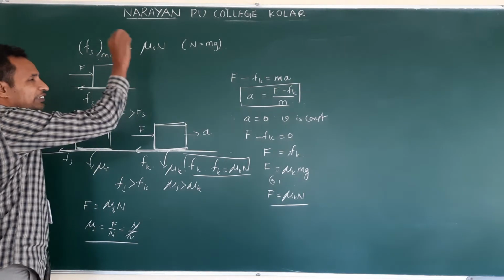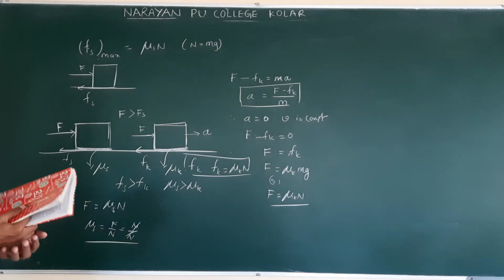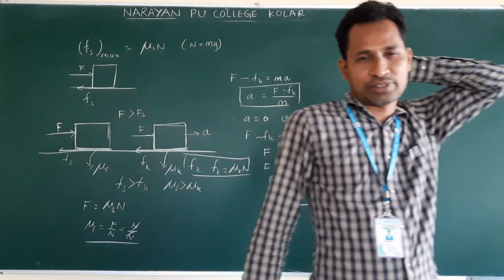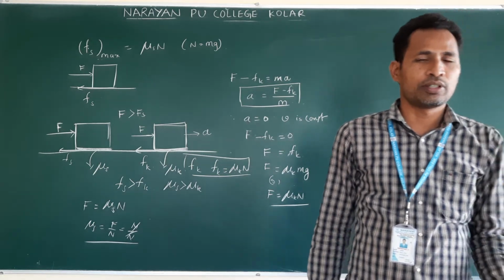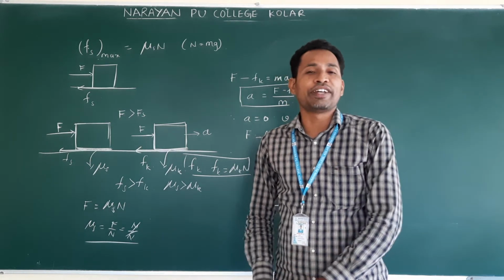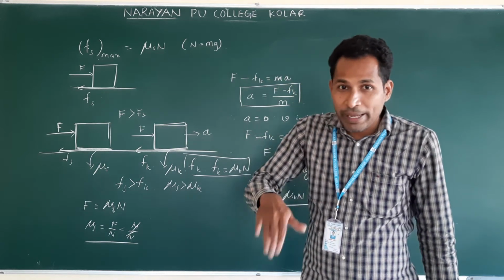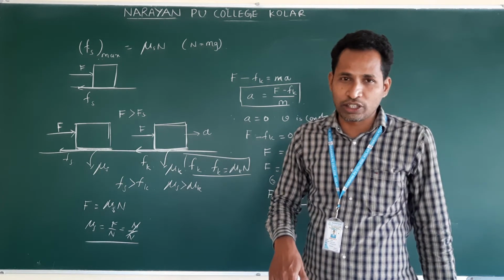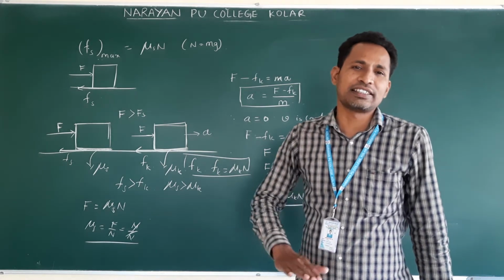We will write this expression directly. Okay? But without friction, we cannot imagine. Imagine no friction surfaces in our life. Friction helps us to walk on the ground. Without friction, we cannot go. Because if you observe, when we are walking, we push the ground back with our foot. Am I correct or not? If there is no friction, then what will happen? We cannot push. Our leg will skid or slide on the surface.